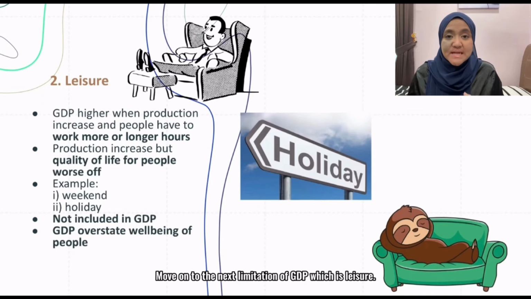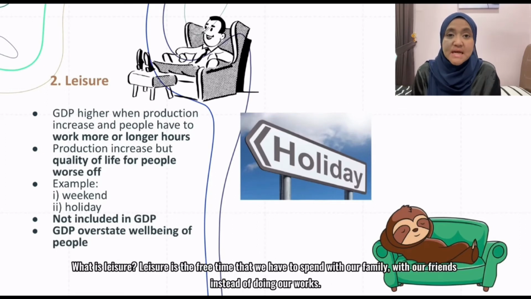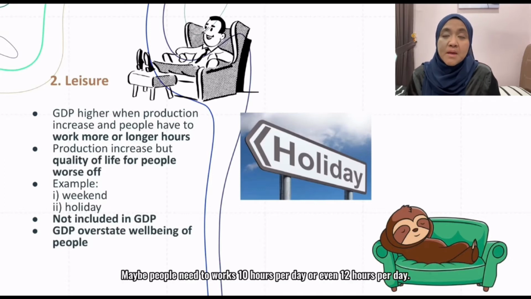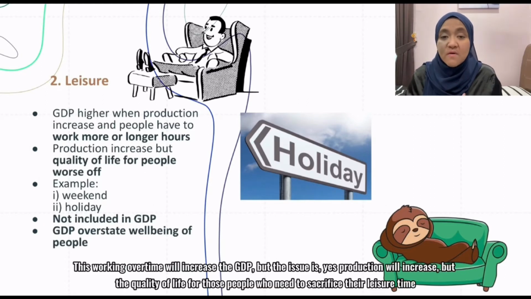Moving on to the next limitation of GDP, which is leisure. What is leisure? Leisure is the free time that we have to spend with our family and friends instead of doing our work. The scenario is, GDP increases when production increases, and obviously people need to work more or for longer. Maybe people need to work 10 hours per day or even 12 hours per day. This working overtime will increase the GDP.